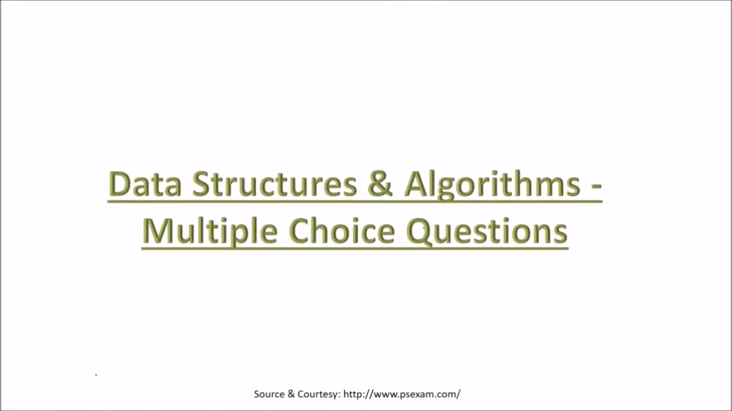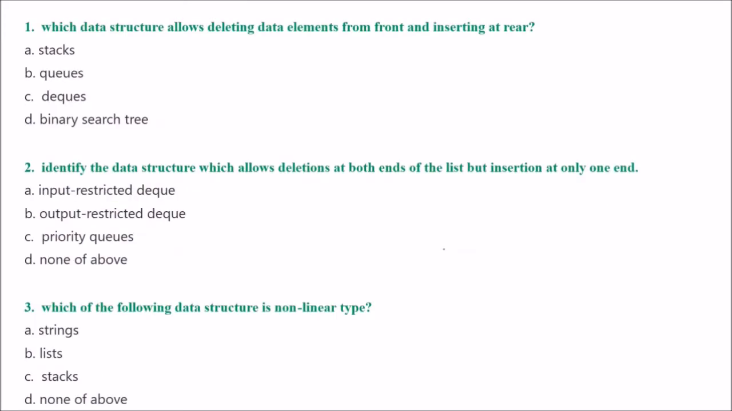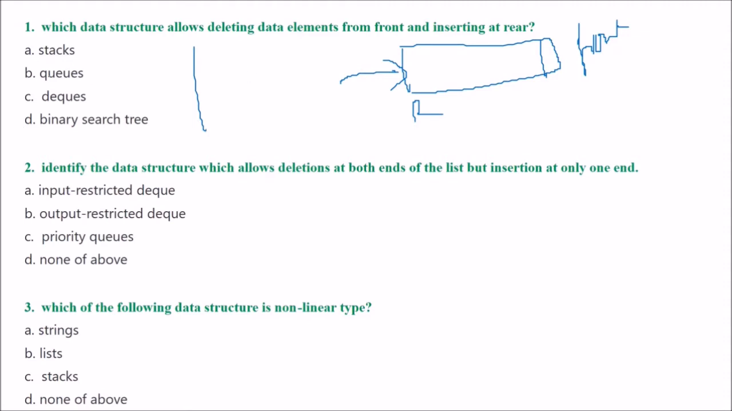So let us take a few more multiple choice questions in data structures and algorithm. The first is: which data structure allows deleting data elements from front and inserting at rear? Inserting at rear and deleting from front. Can you answer? These are four options for you. The answer is queues. Queues is a data structure which exactly does this only.